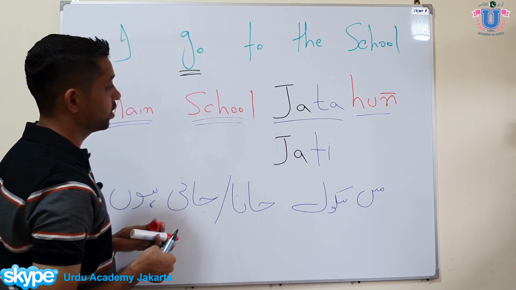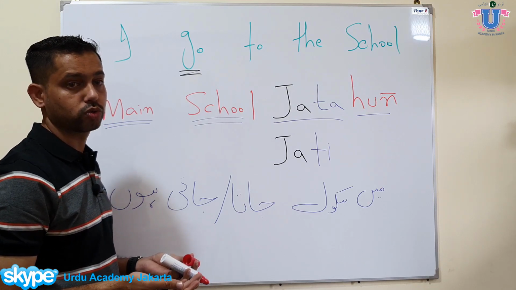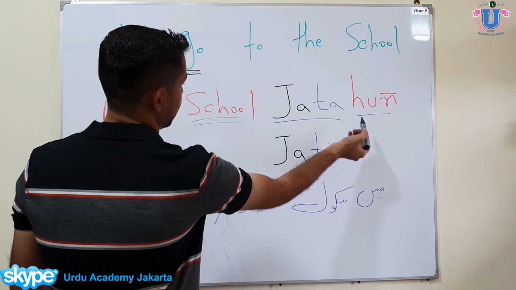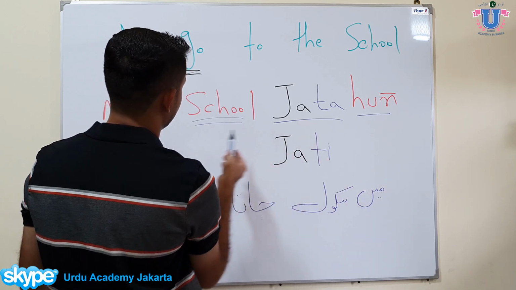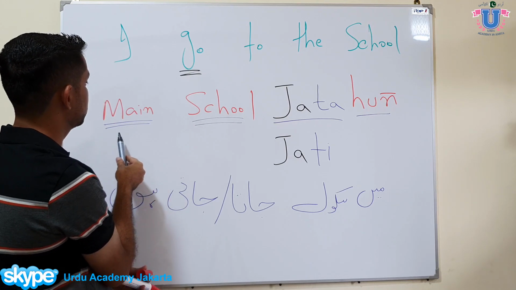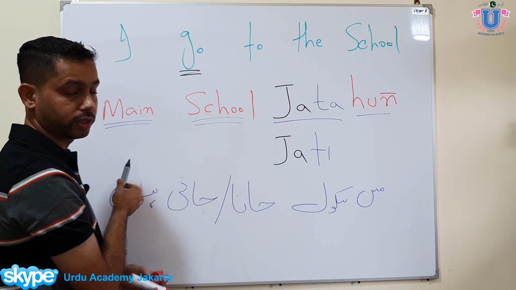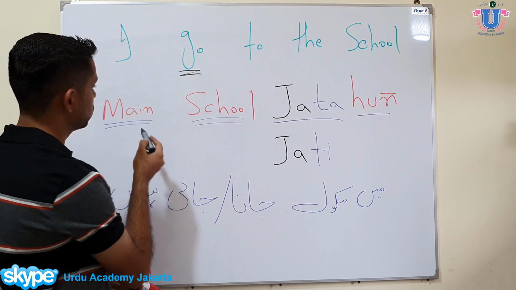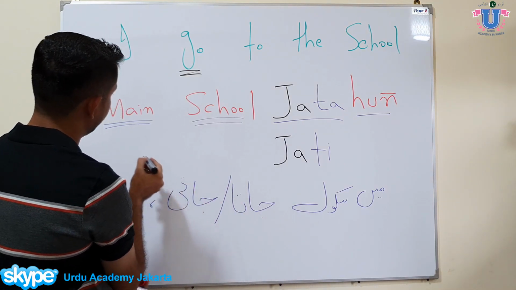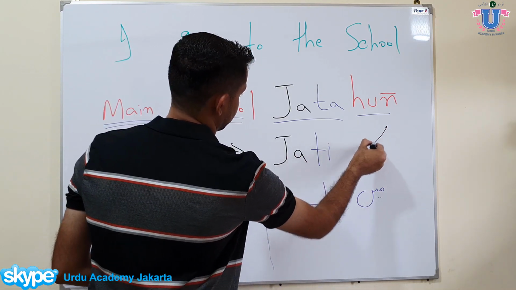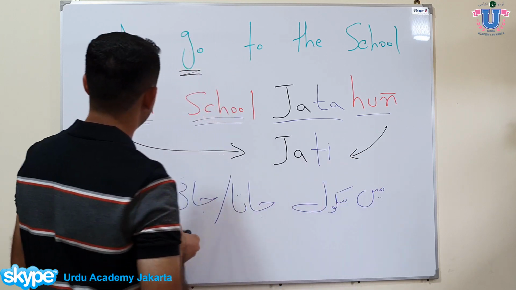If you're talking about someone else, like say Sarah goes to school, you will say Sarah school जाती है, because we end with है if we start with he, she, or Sarah. If you are not familiar with the use of मैं or हूँ, then you can see our videos, the first and second lesson. So मैं school जाता हूँ for a boy, and if you are a female, मैं school जाती हूँ. Let's try to make some more examples.